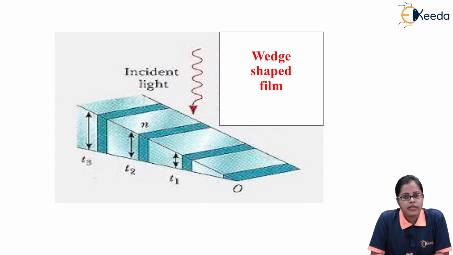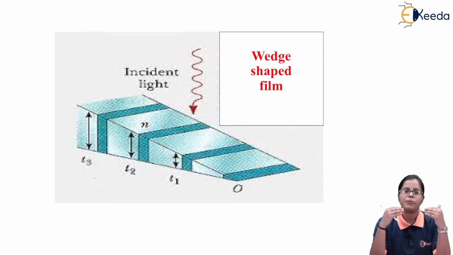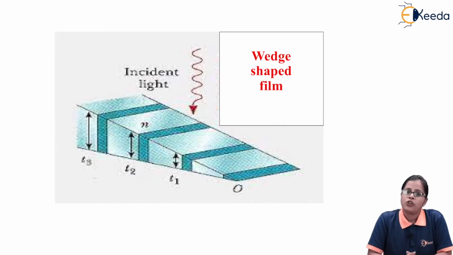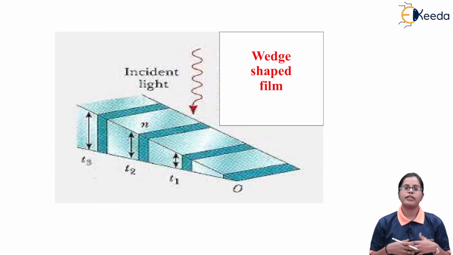So, starting with the concept of wedge shape film, we have already covered the interference occurring due to the thin film. As we have observed, we obtain very colorful constructive and destructive interference bands due to thin film. Proceeding with the same concept, we are talking about interference occurring due to the non-uniform thickness of a film, called wedge shaped. Whenever a film has a non-uniform thickness, we call it a wedge shaped film.